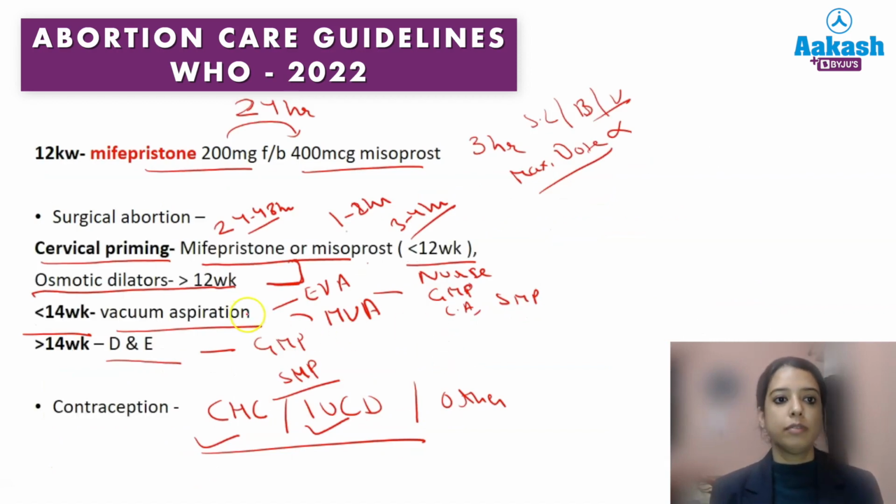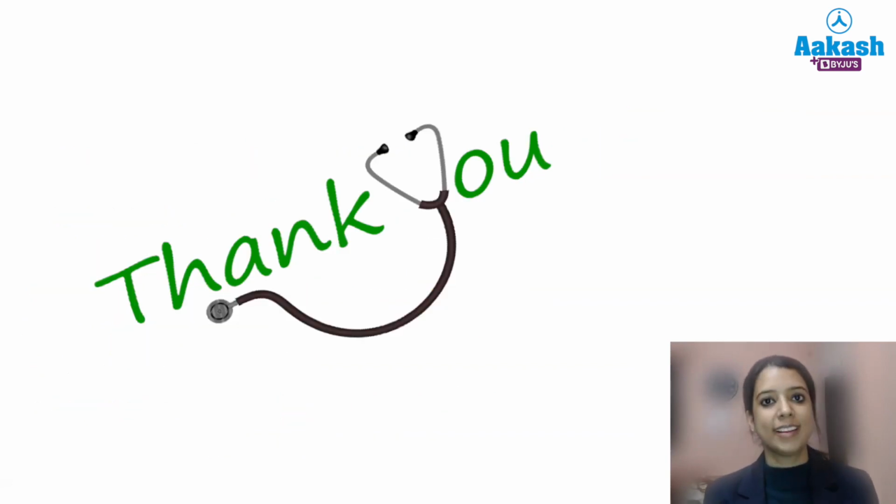And after 12 weeks, mifepristone and misoprost again can be used. In case of surgical abortion, the cervical priming is to be done using mifepristone or misoprost, or osmotic dilators after first trimester. And the method at less than 14 weeks is vacuum aspiration, and after 14 weeks it is dilatation and evacuation. I hope it was clear. Thank you.